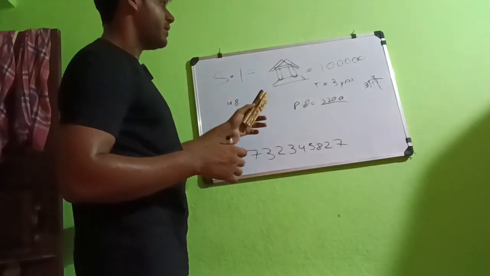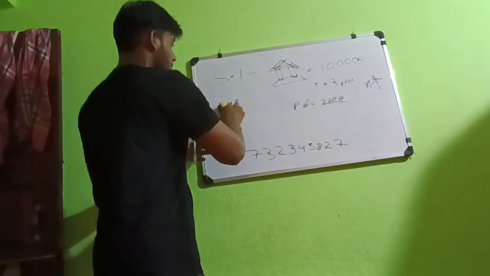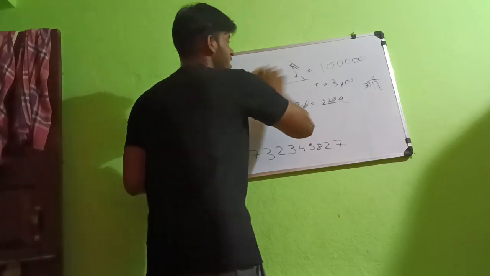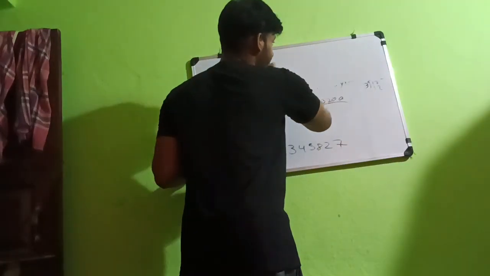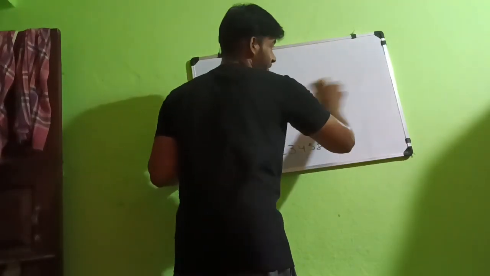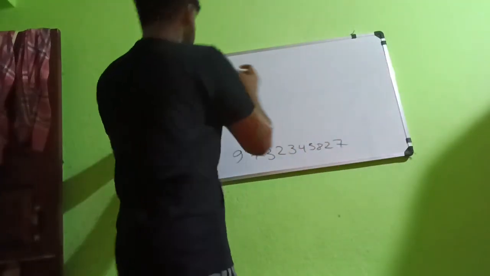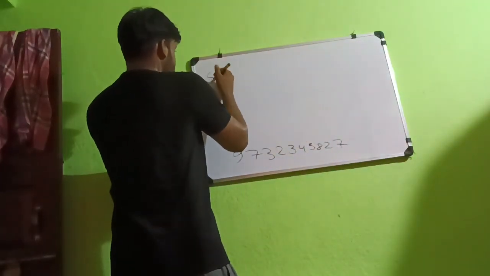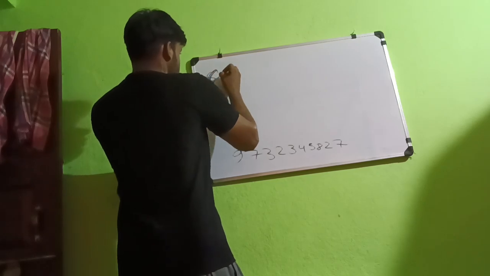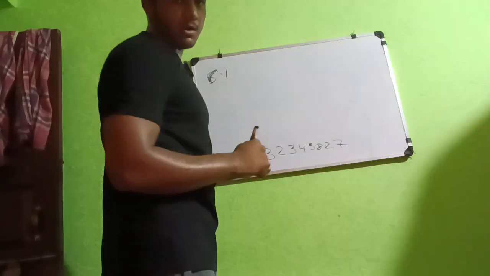But compound interest is totally different. Compound interest is a way that is designed to make you poorer and them richer, and this trap will never end if you don't pay the money in time. This is simple interest, and this one is compound interest.